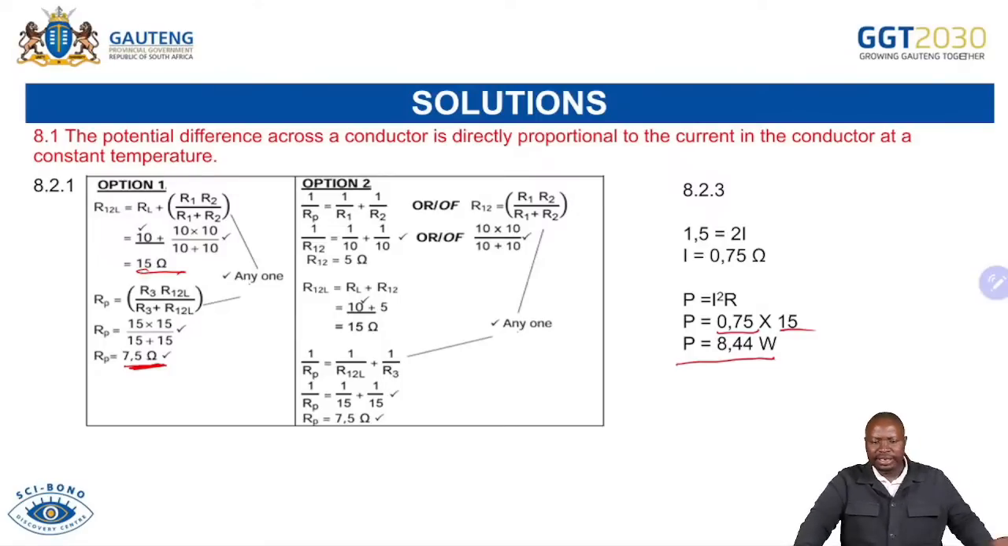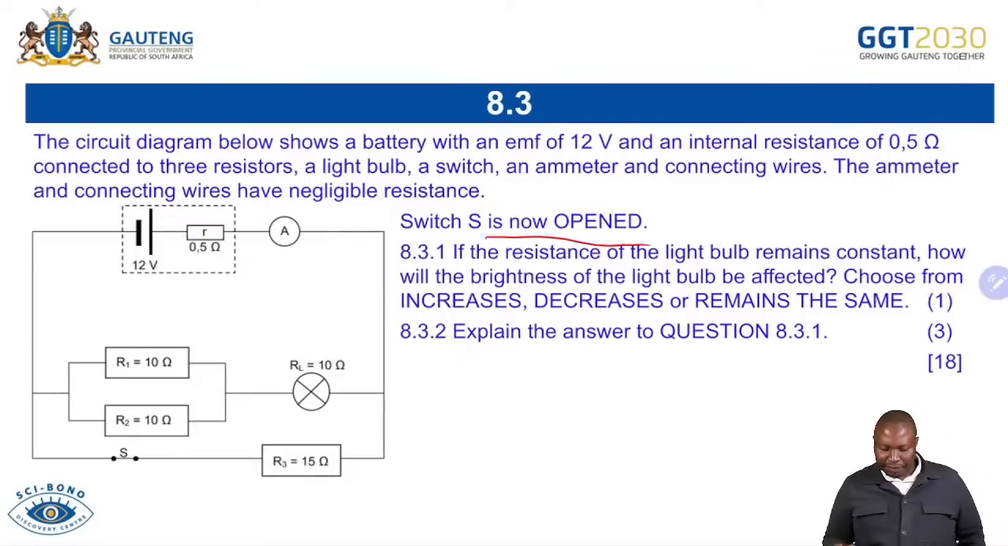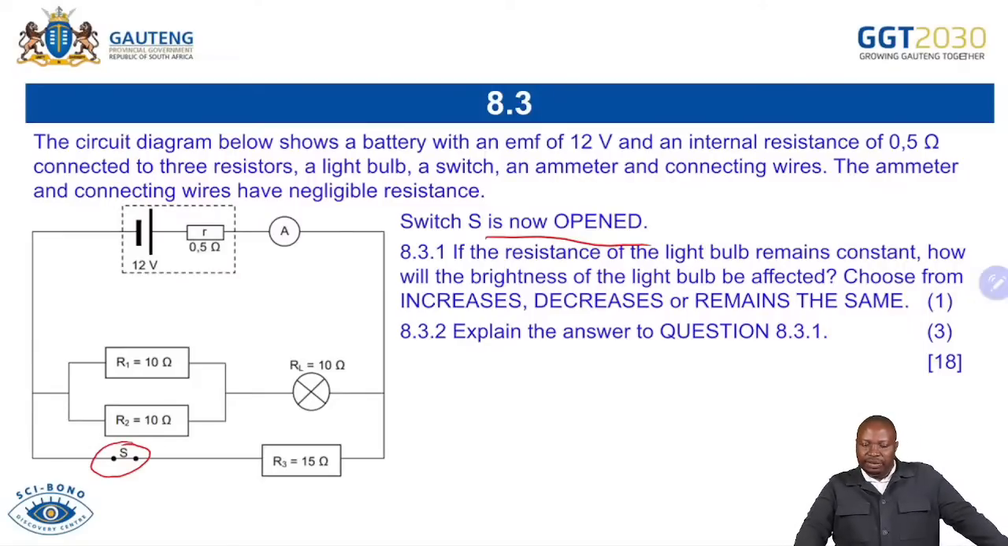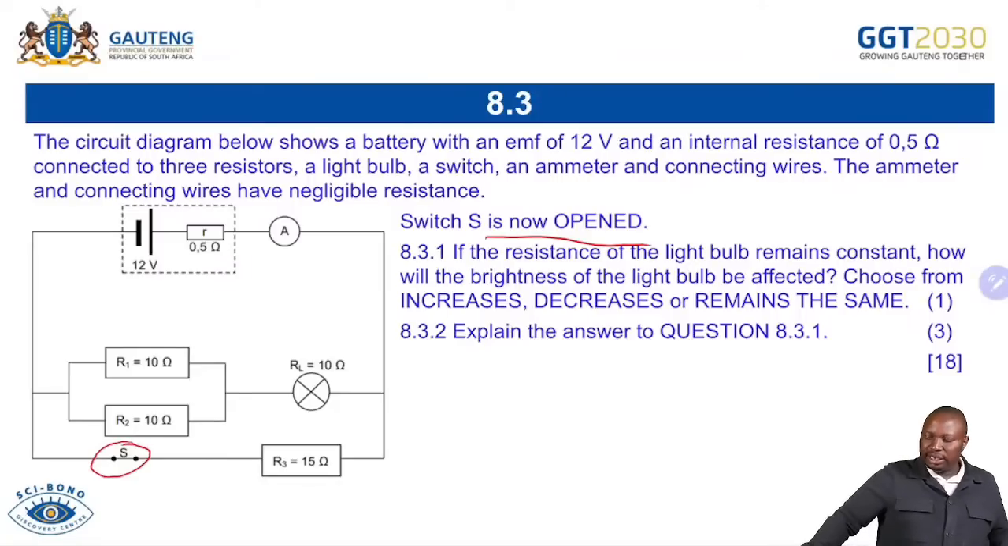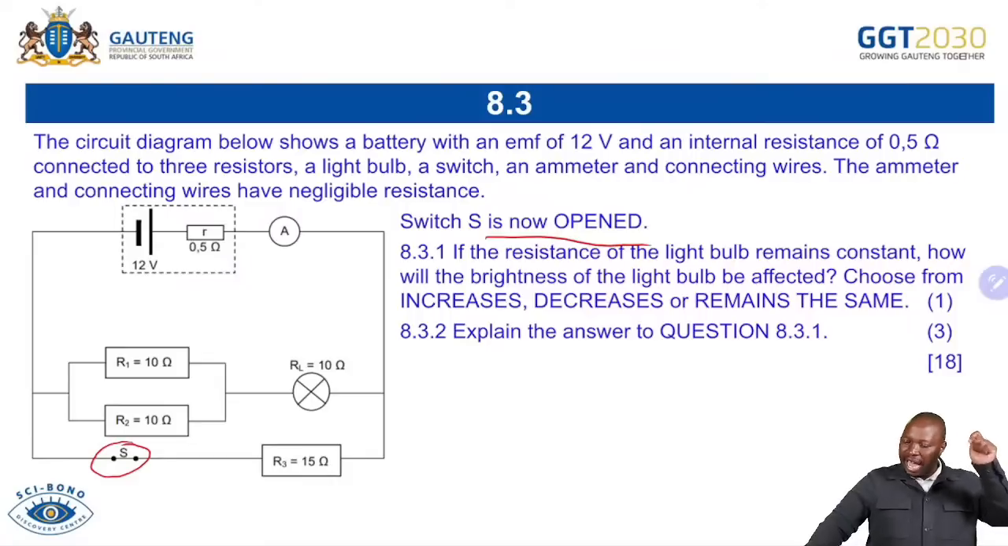Now, the second, the switch S is now open. That one is now open. If the resistance of the light bulb remains constant, how will the brightness of the light bulb be affected? Choose from increases, decreases, or remain the same. And then the next question is saying, explain the answer to question 8.3.5.